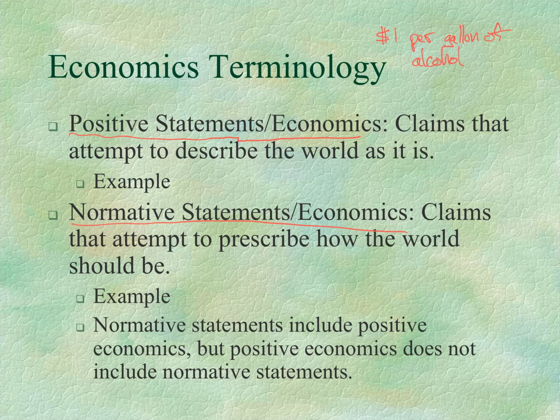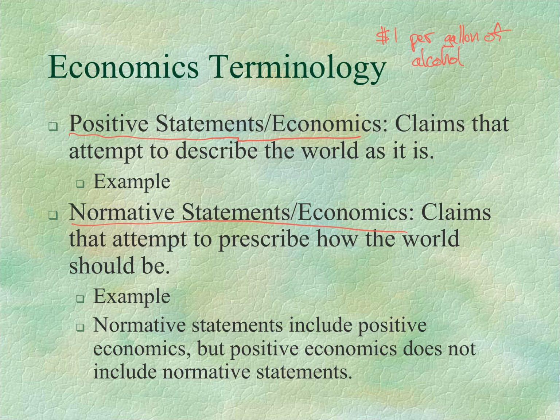We could go even a step further and say this tax would cause drunk driving deaths to go down by a certain number, because with less alcohol being drunk, that would lead to less drunk driving and fewer accidents. We could go even further. Another example of positive economics or positive analysis would be to claim that this tax would reduce sexually transmitted diseases by a certain amount, because there would be fewer people getting drunk at parties and making bad decisions, unprotected sex, or sex that was undesired, and fewer negative consequences. That's all positive economics. The tax causes these outcomes to change.